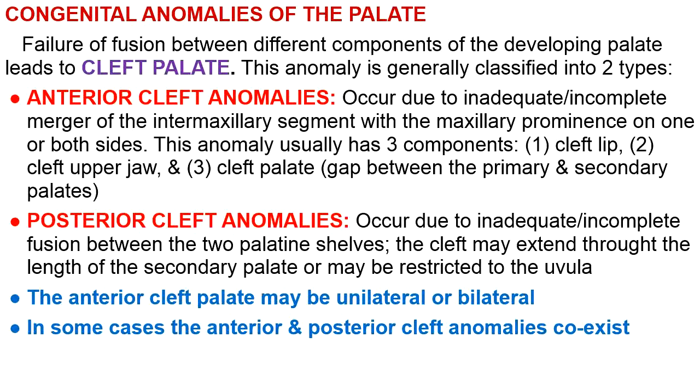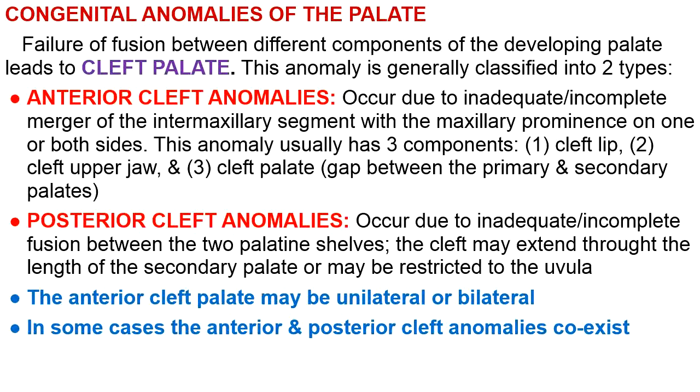which can be independent or can be associated with the clefts of the face and upper jaw, cleft of the lip and upper jaw, because these developments are interrelated with each other. So these anomalies of the palate are divided into two parts: anterior cleft anomalies, which occur due to insufficient, improper fusion of the intermaxillary segment with the maxillary prominences.